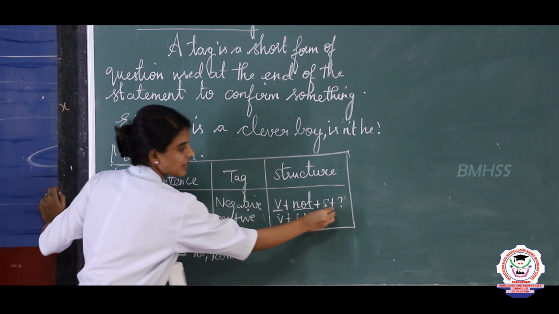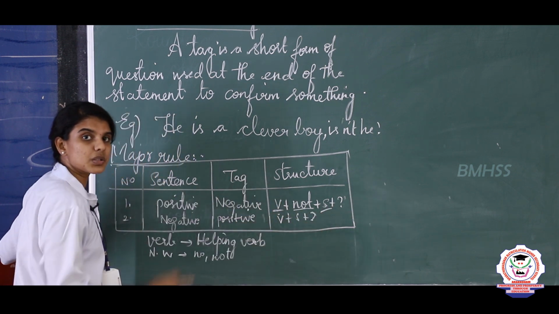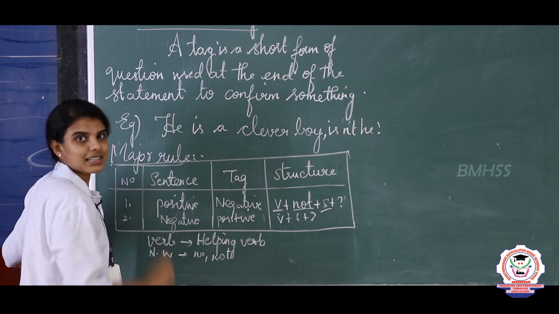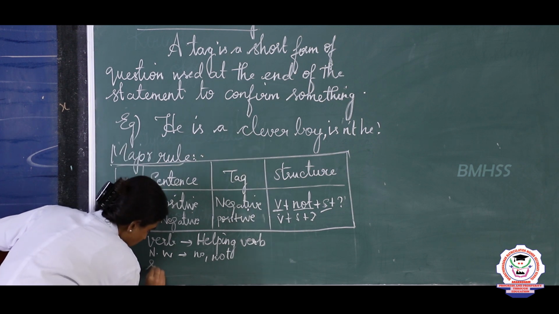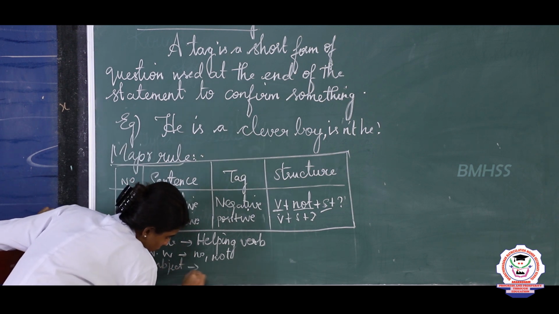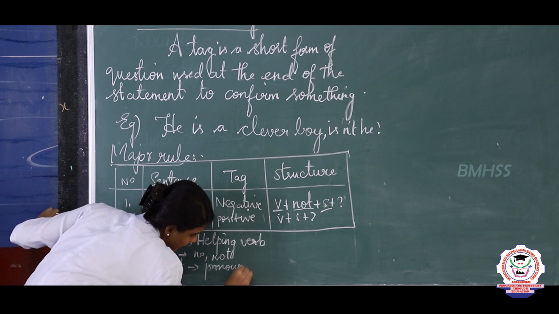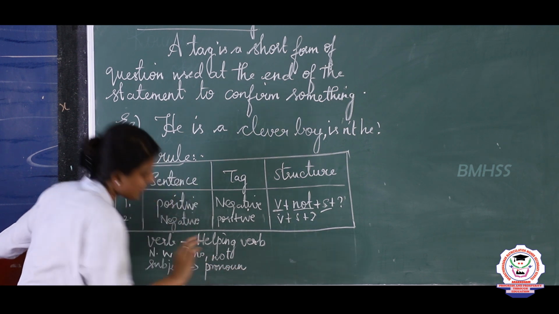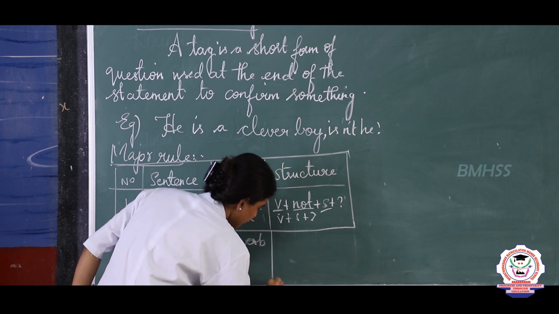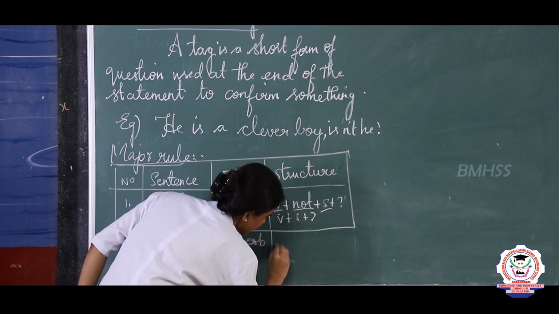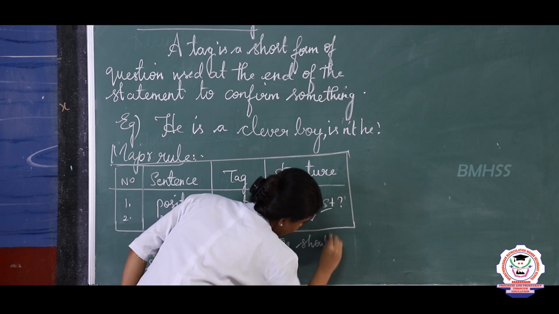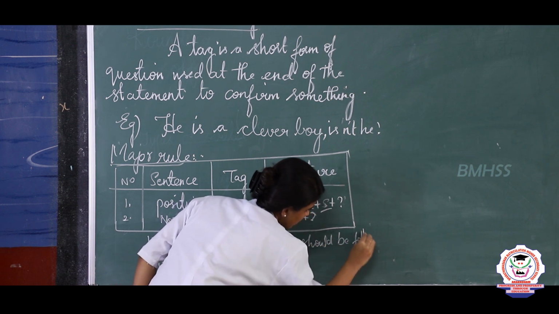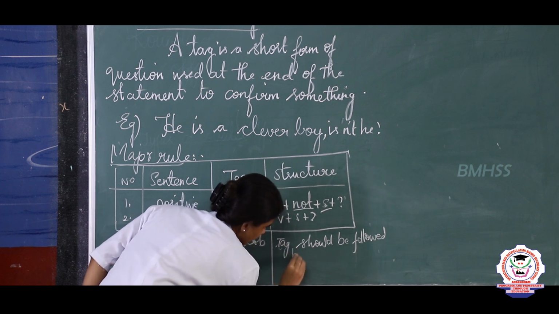Okay. And next one, subject. So, we should use only pronoun as a subject. Okay. Only we should use a subjective pronoun as a subject. So, what is a subject? We should use only pronoun as a subject. Clear? And a statement, a tag should be followed by comma.